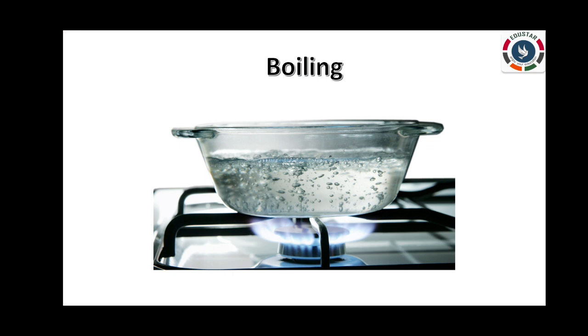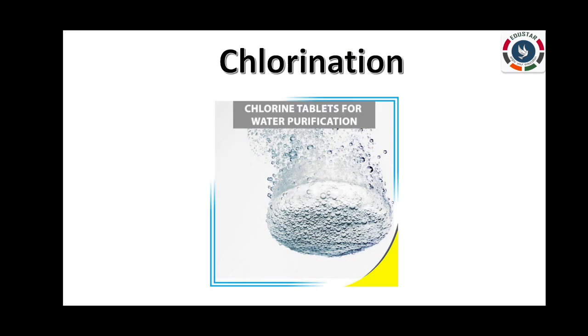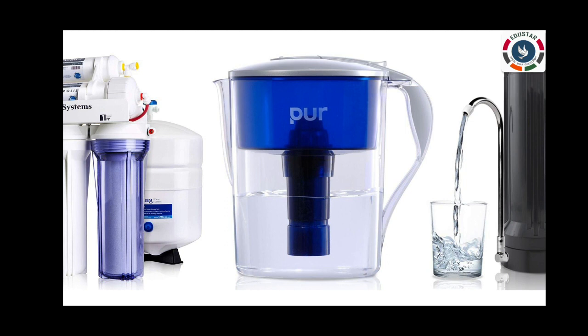The filtered water may contain germs which can make us fall sick. Boiling water kills the germs present in it. The next one is chlorination. Germs present in water can also be killed by adding chlorine. Chlorination is the process by which chlorine is added to water in order to kill germs present in it. Chlorine tablets are easily available in the market. We can also purify water by using water filters like AquaGuard or RO at home.